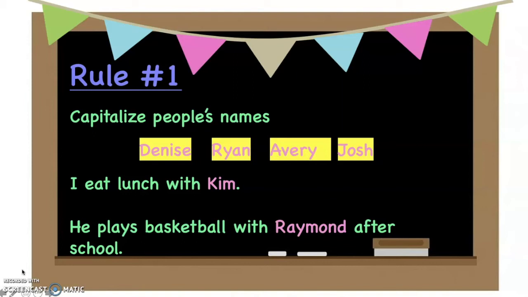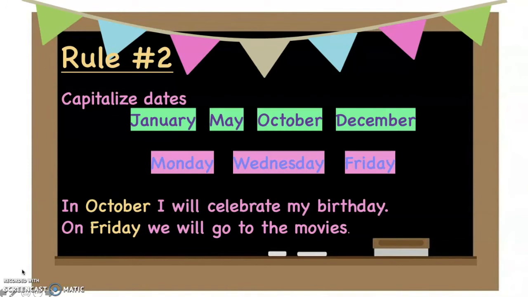Our next sentence is, he plays basketball with Raymond after school. Raymond is the boy's name, so we use a capital R when writing it. Our next rule is capitalize dates.